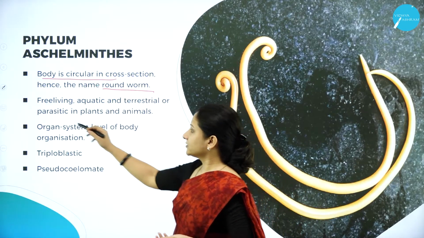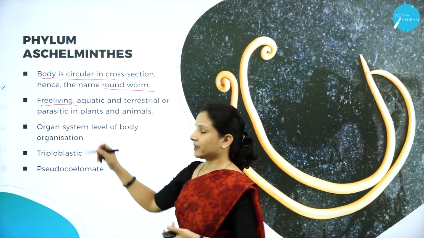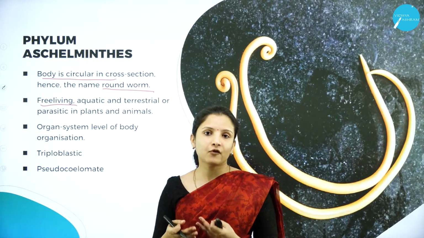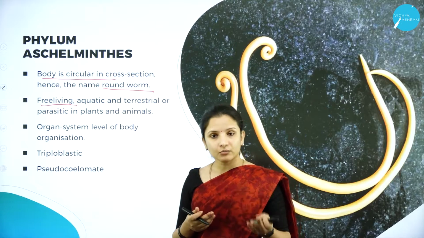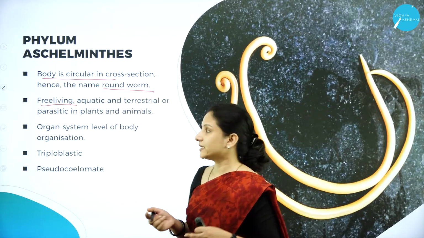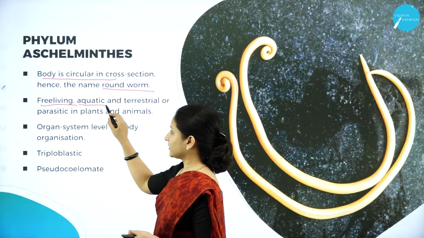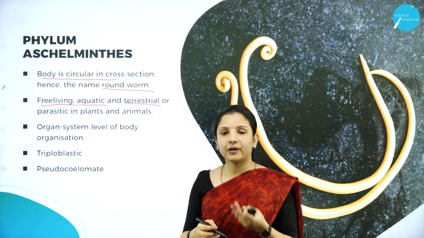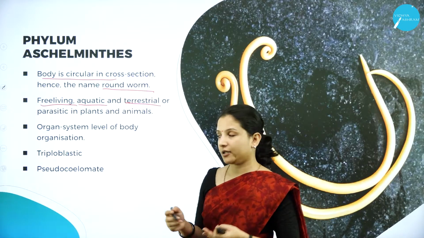These organisms are usually free living, means they do not need any substrate for living. They can move around freely. They can be aquatic, they can also be terrestrial, and they can also be parasitic on other plants and animals.